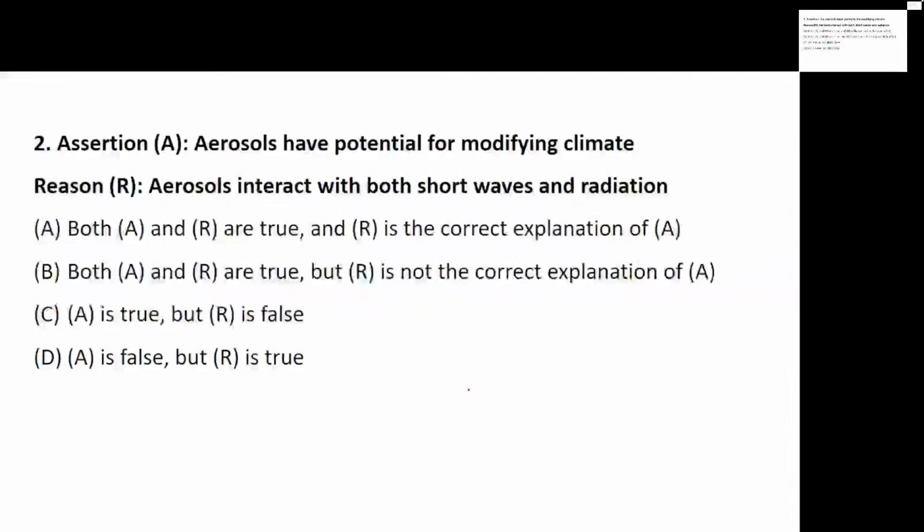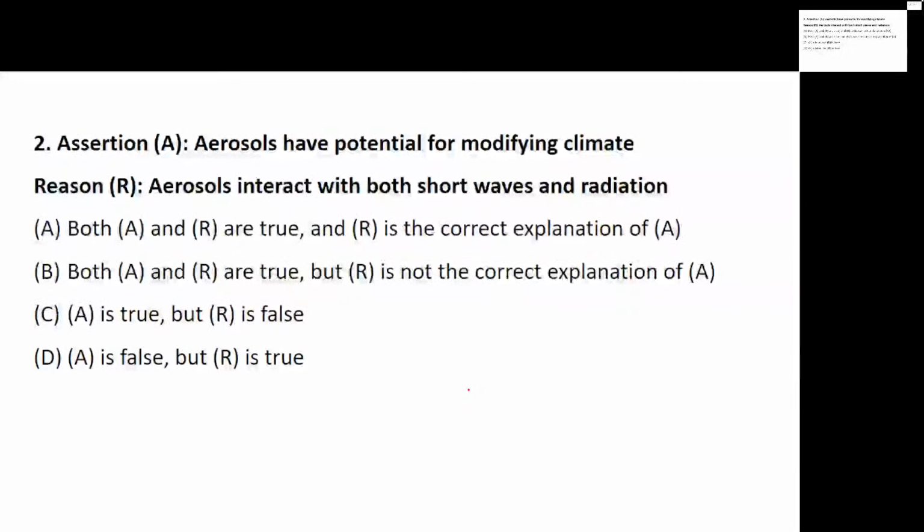Okay, coming to question number 2. Now we have assertion and reason questions. The assertion is in the form of a statement, and for the reason we have to say whether, for the given assertion, the reason is correct or not. The assertion says aerosols have potential for modifying climate. They are talking about aerosols, which have the capacity to modify climate.